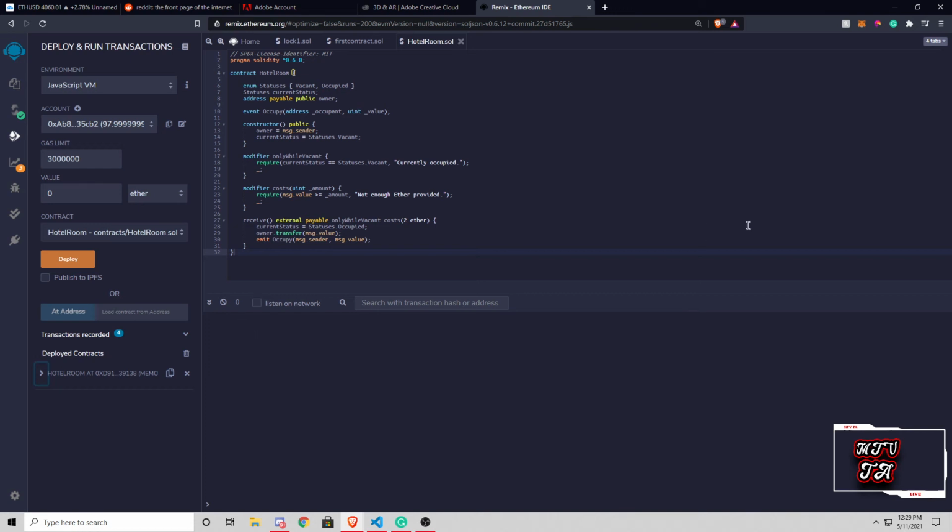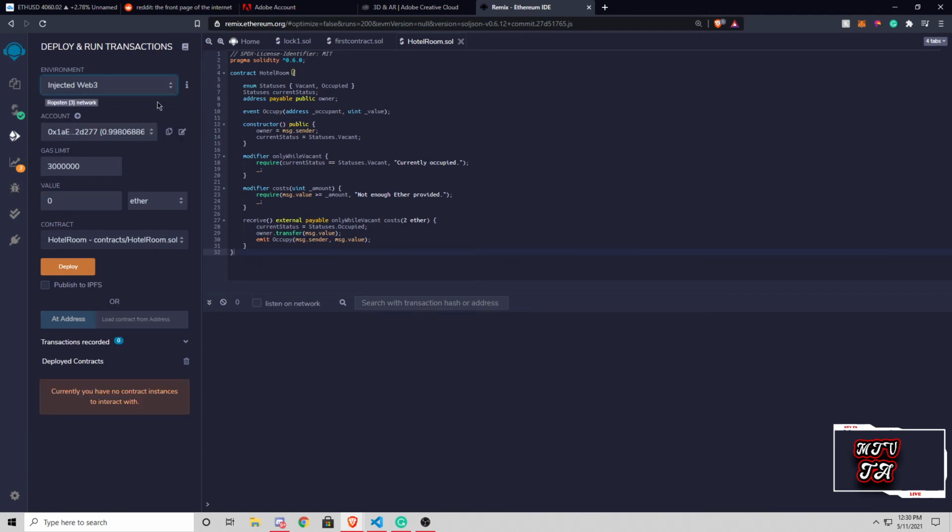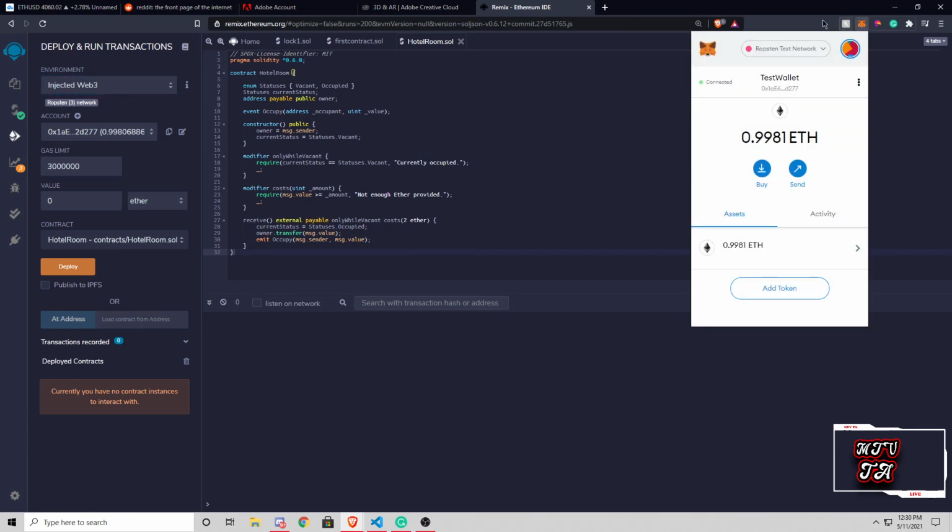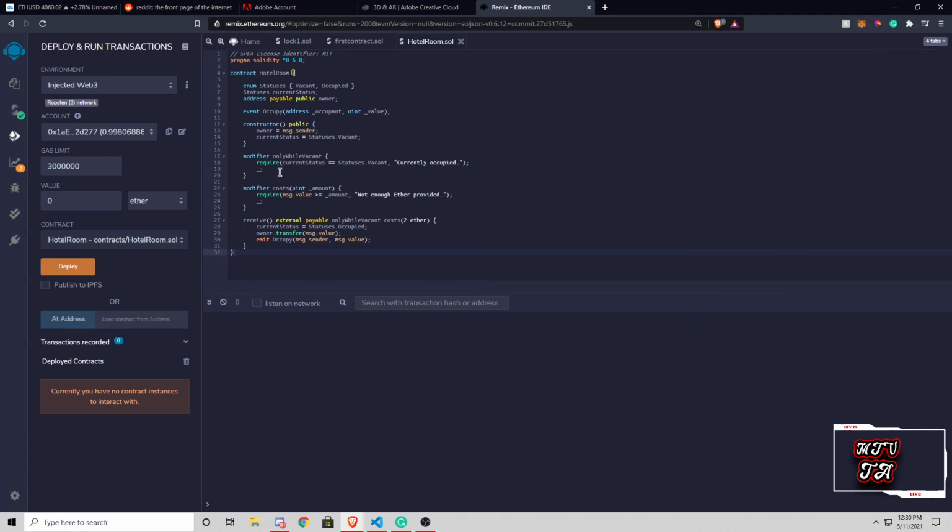And before I clock off here, I wanted to go through the injected Web 3.0 protocol, as we can not only run this in a virtual IDE, a controlled environment with no consequences. If we hop over to the Ropsten test network, which I'm already in, this could give us a real foot in the water as to how this would work on the real world wide web. If this was going down in the real world, we can relay the exact same functions as well.